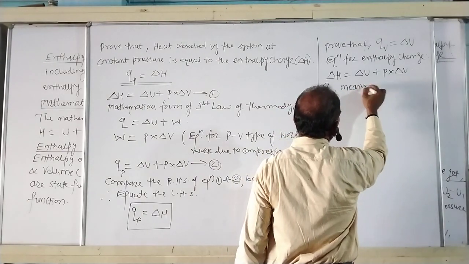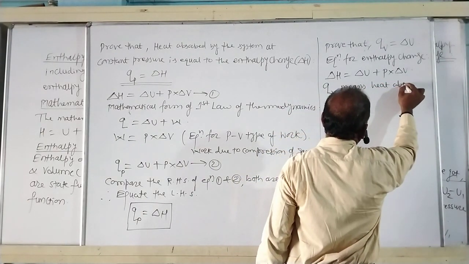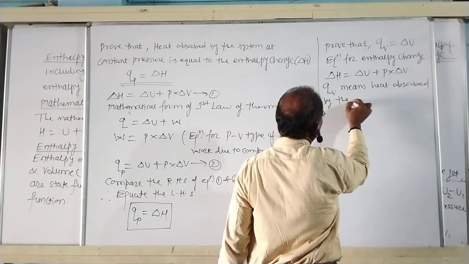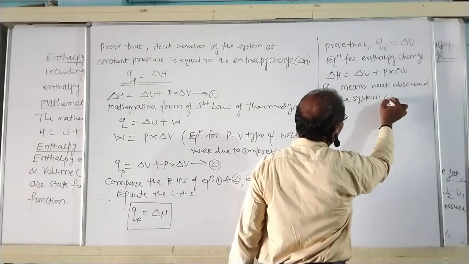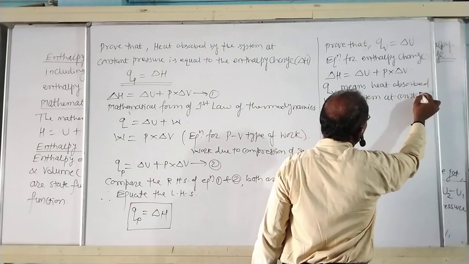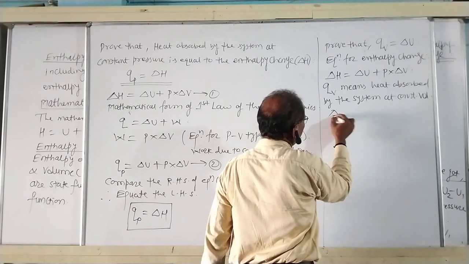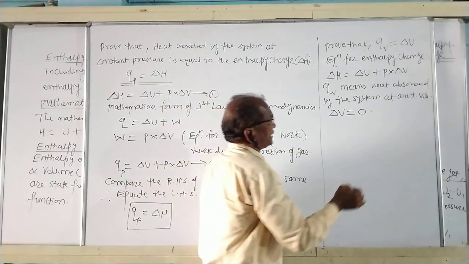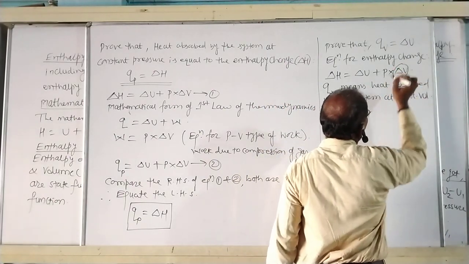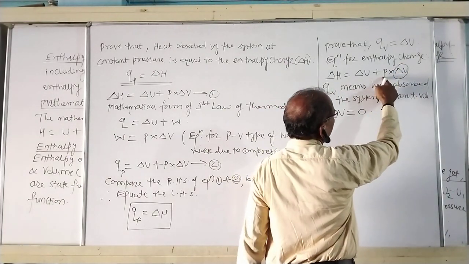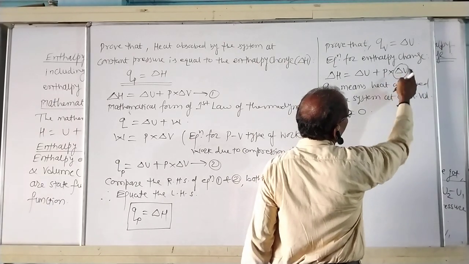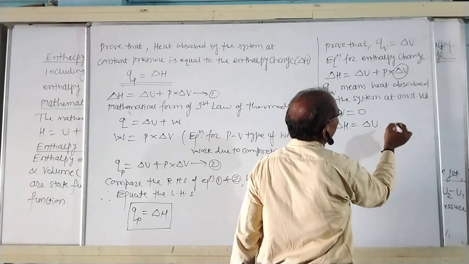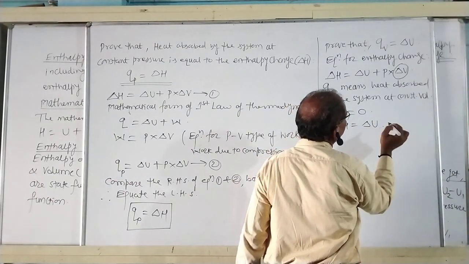That is, delta V is equal to 0. If delta V is equal to 0, the product of pressure and change in volume becomes 0. Therefore, delta H is equal to delta U.